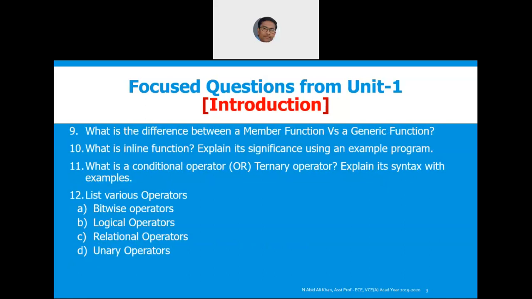What is the difference between a member function and generic function? This we have discussed. Inline. Then what is a conditional operator, a ternary operator? What are bitwise operators? What are logical, relational, and unary operators? I hope all this is clear, right? Yes or no? Yes, sir. Okay. Can somebody specify what are the logical operators?